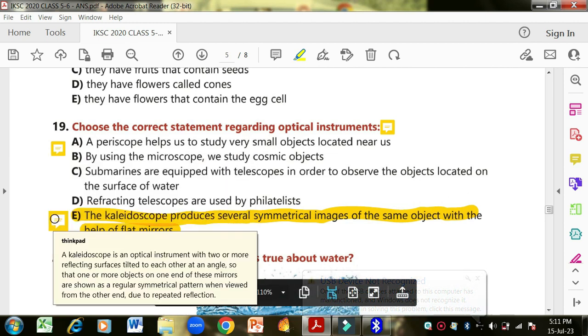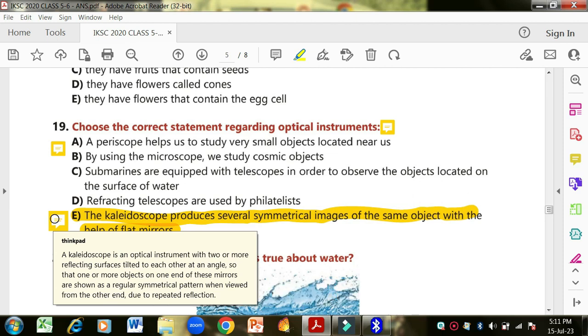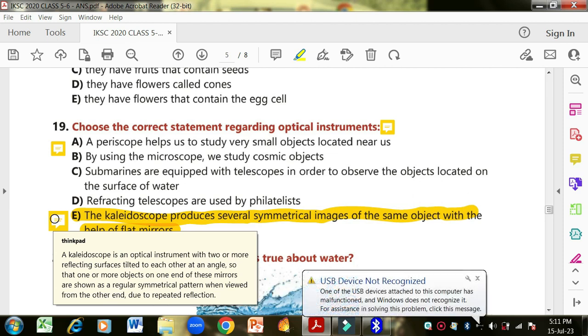A kaleidoscope is an optical instrument with two or more reflecting surfaces tilted to each other at an angle, so that one or more objects on one end of these mirrors are shown as a regular symmetrical pattern when viewed from the other end due to repeated reflection. So this is the kaleidoscope that helps you see the image.